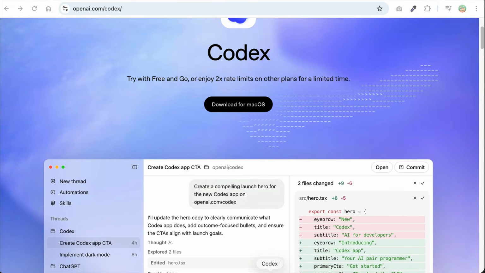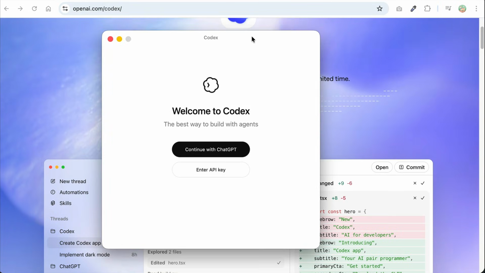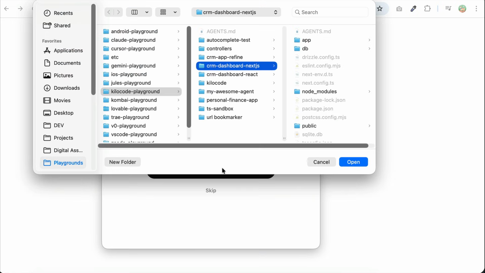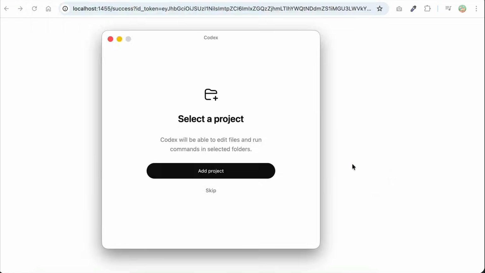Once you install the application, open it, and you will be asked to sign in to your ChatGPT account or enter an OpenAI API key. Obviously, you should use your ChatGPT account so that you can get started for free, or use your paid subscription if you are already subscribed. Once you're logged in, Codex will ask to open your project folder, so let's just do that. I will open my Next.js project here.